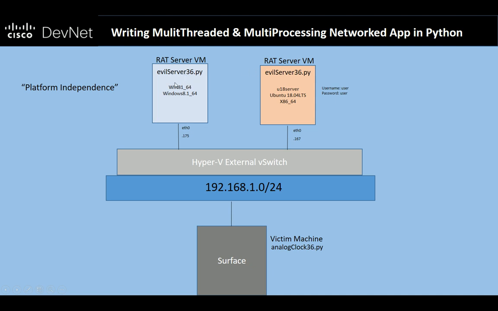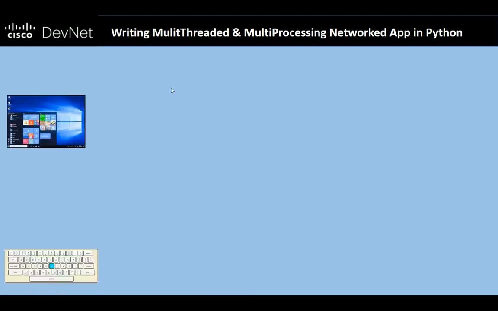If I run Evil Server without the libraries installed, it will crash. It will not work. If I were to compile this with those libraries, I would create a portable version that would be platform independent. But again, this is a fail-safe mechanism to prevent this from getting out.